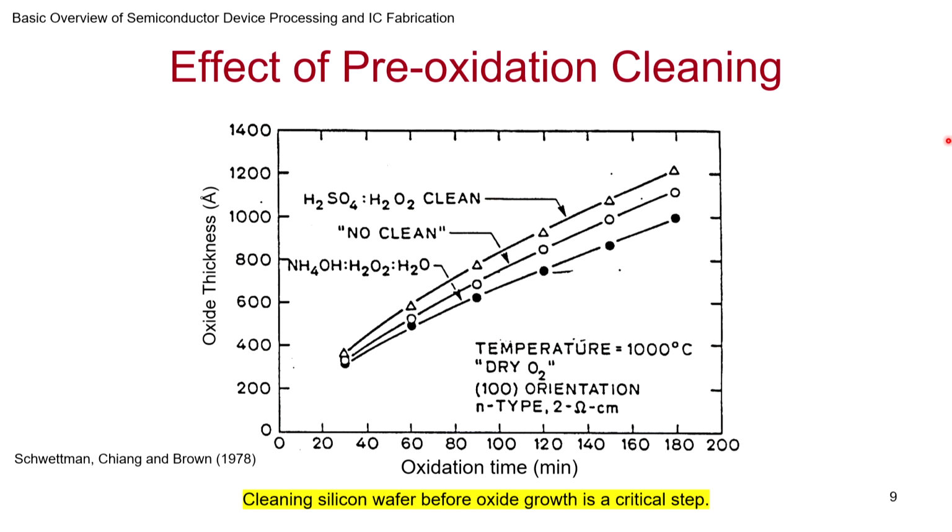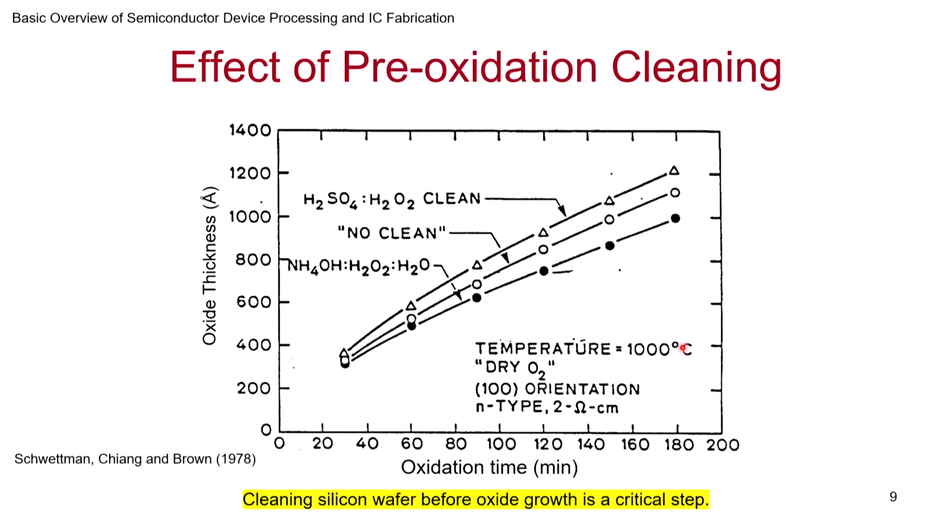Now that being said, it also turns out how you clean the wafer plays a role. Why? Because the surface energy when you start off has an impact, and then eventually whatever impurities may be there, that may be incorporated in the oxide, could also play a role in the diffusion process in your SiO2 that is formed.